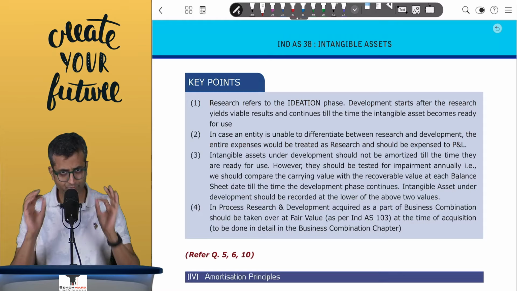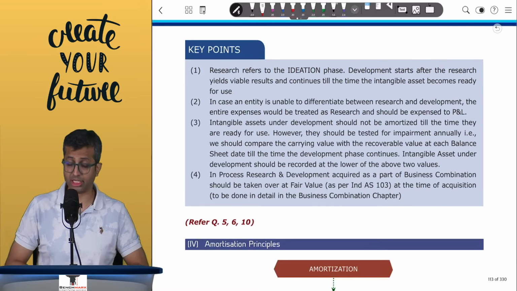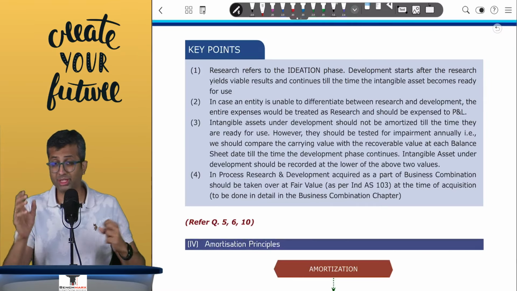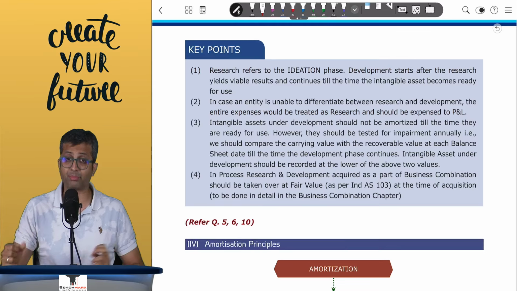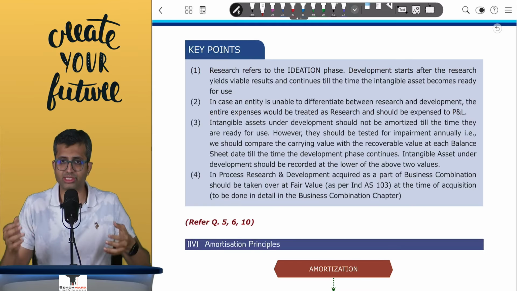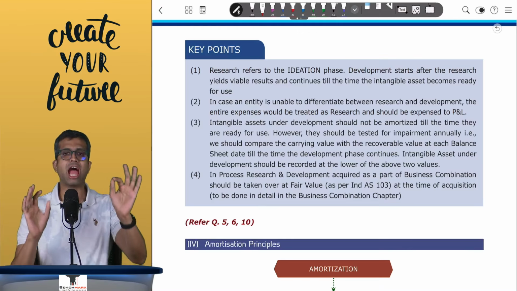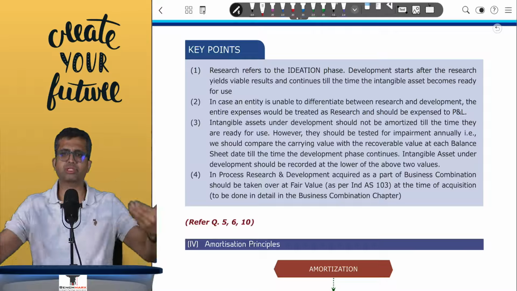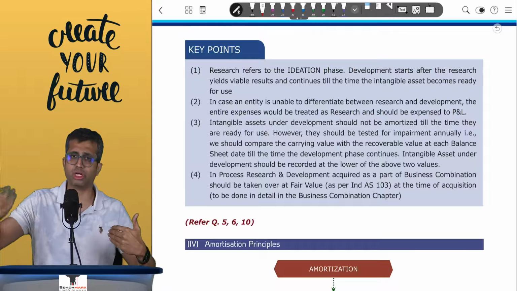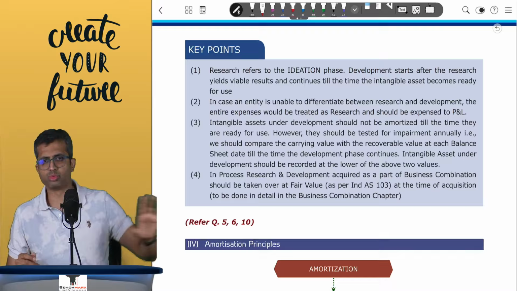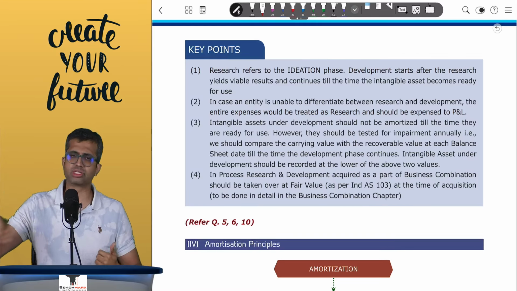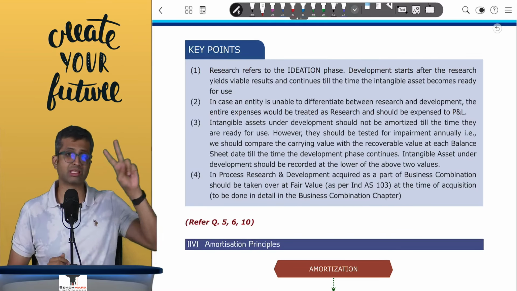And lastly, what if there's an in-process R&D? That is an Ind AS 103 business combination aspect. If you were to acquire a company which has an in-process research or development, Ind AS 103 says you can take them over at fair value at the acquisition date if it is a separately identifiable item. However, after the acquisition date, Ind AS 38 will apply, and if you are continuing with the research phase, future expenses will be taken to the P&L, whereas if you are in the development phase, which fulfills conditions, then future expenses can be capitalized. That is the second part.